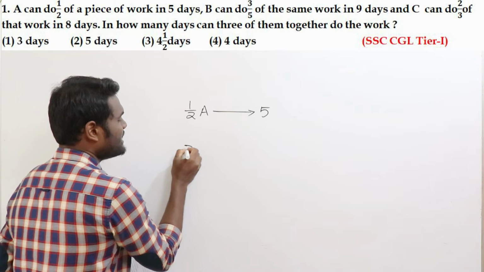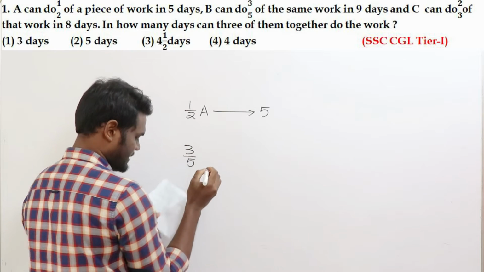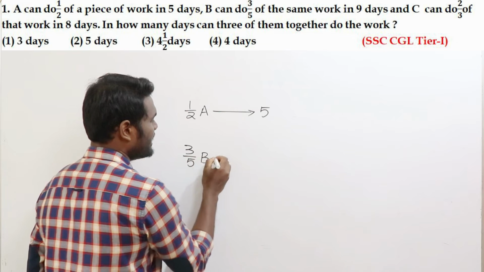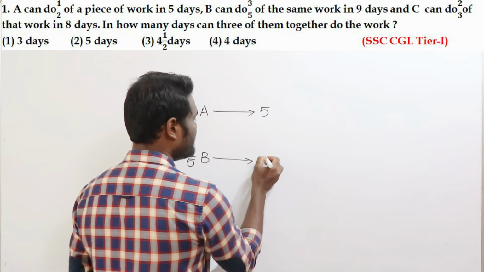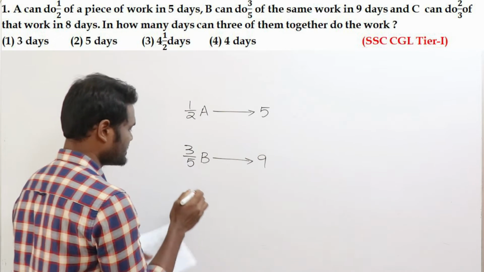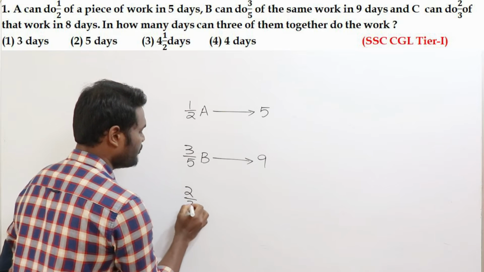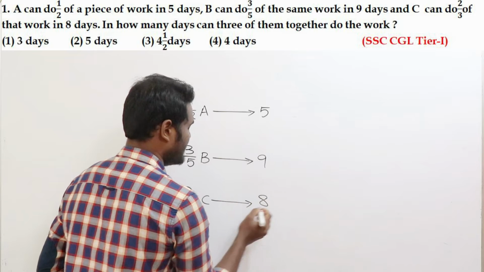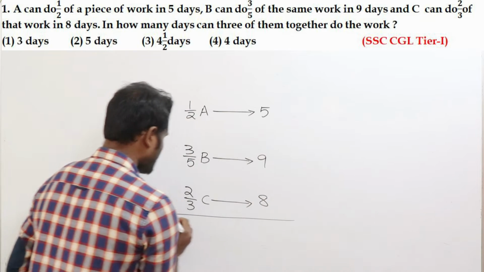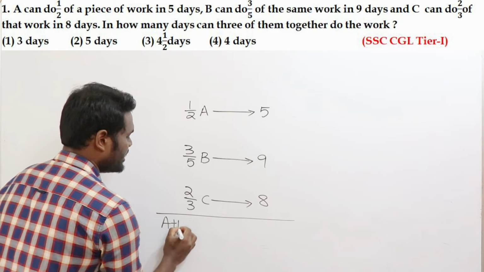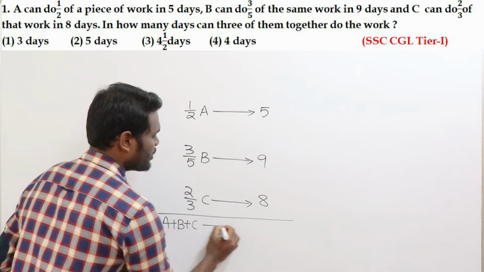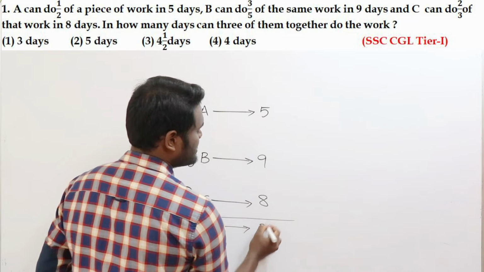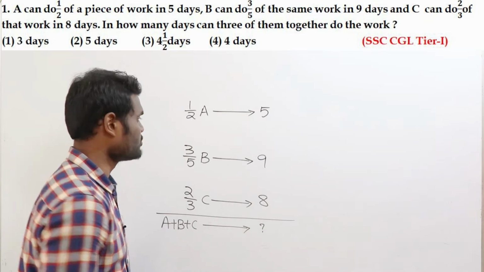Next, 3/5 of B. 3/5 of B will be 9 days. Next, 2/3 of C. 2/3 of C will be 8 days. Now your question is, if all these guys, that is A, B, C, are going to work together, then how many days is it going to take? That was the question.